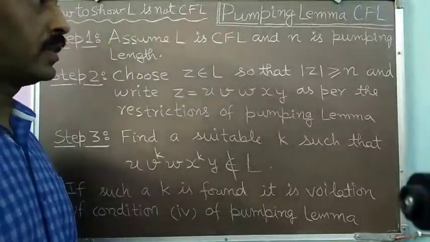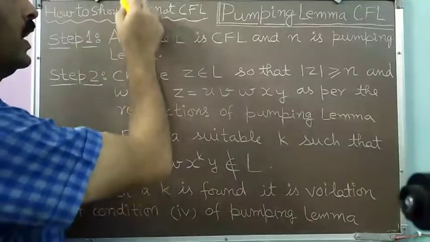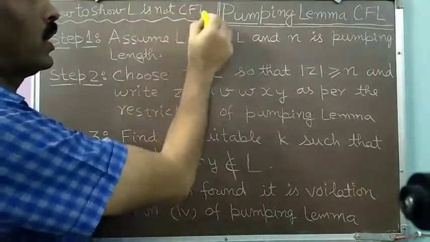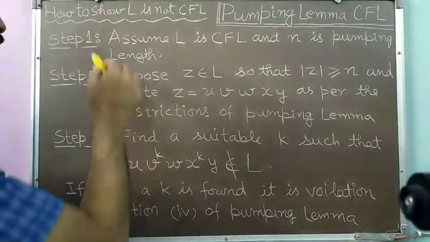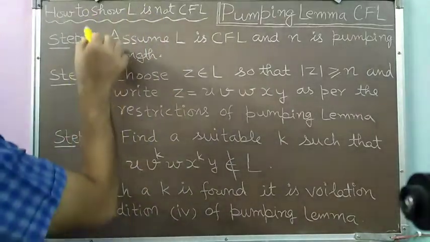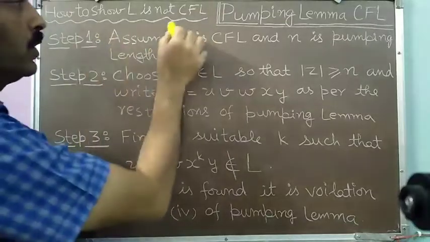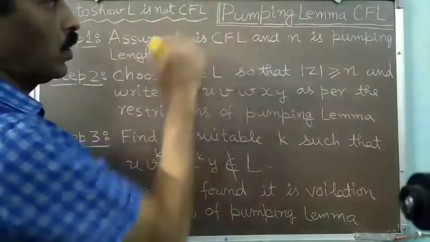Now we will discuss how we can show that a given language L is not a context-free language. So we'll look at the procedure. This procedure contains 3 steps. In step 1, we assume that the given language L is a context-free language.